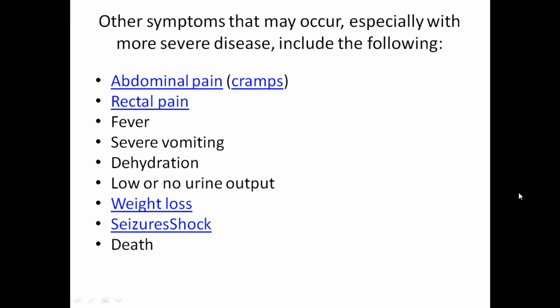Now, what other symptoms occur? First is abdominal pain and cramps, the patient will get severe pain, rectal pain, fever, severe vomiting, dehydration, low or no urine output, weight loss, and sometimes the patient will get seizure and shock, and if it is not controlled, then death.